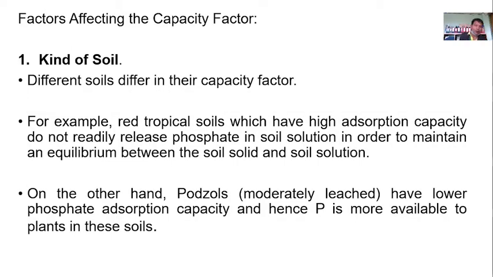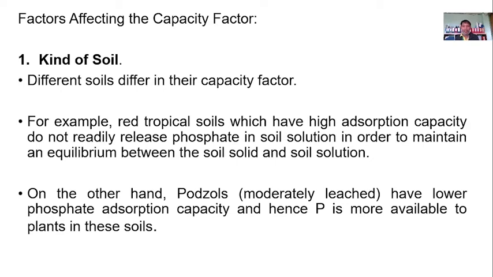Now, what are the factors affecting the capacity factor? So, one is the kind of soil. Different soils have different capacity to replenish what has been taken in by the roots of the plants. For example, in tropical soils, red tropical soils, this is a red soil, okay?